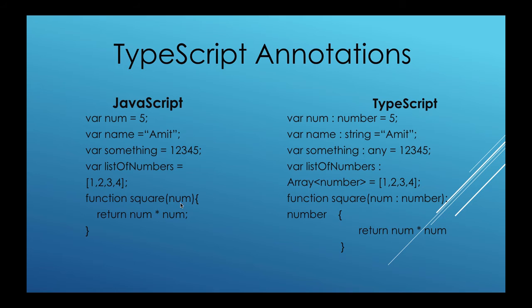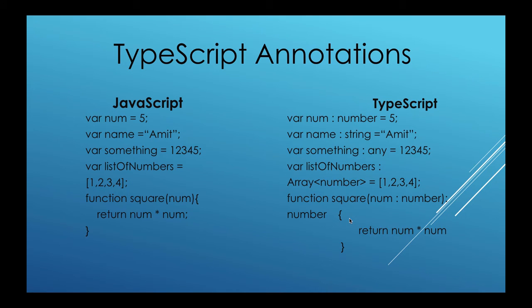Okay, so in JavaScript, how did we used to define a function? The syntax is given over here. For example, I am defining a square function, and I am passing num as the parameter, and it is going to return num multiplied with num. So it will be a square function, right?